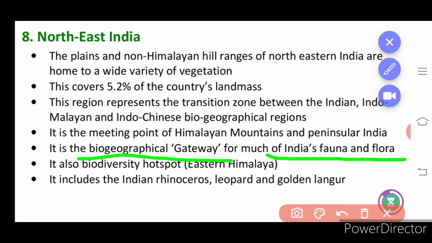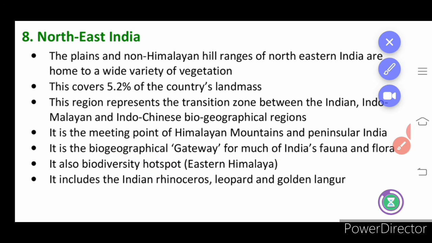So this forms the way for the other invasive species. We have learned about alien invasive species to our country, and this forms the gateway for that. It also shows biodiversity and hotspots. Hotspots are areas noted for a reduction in biodiversity, and they should be maintained to maintain the number of organisms, that is plants or animals, in the particular area.